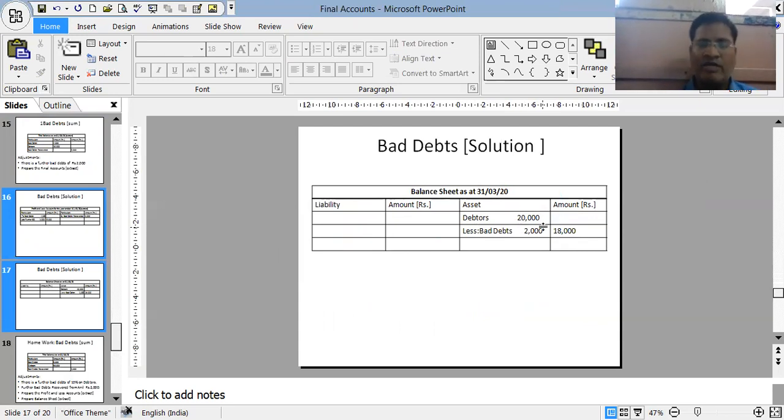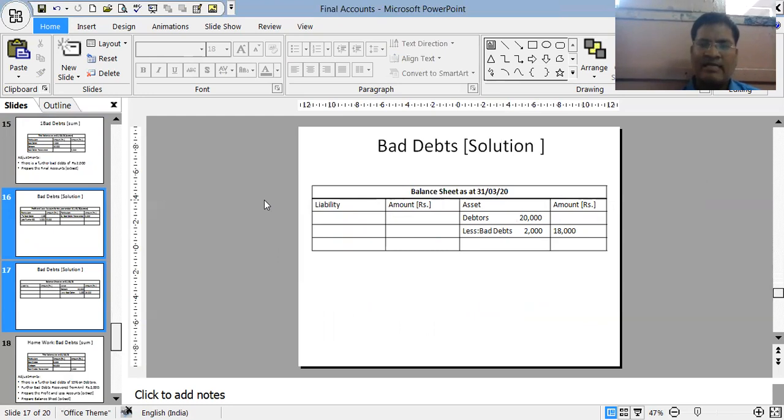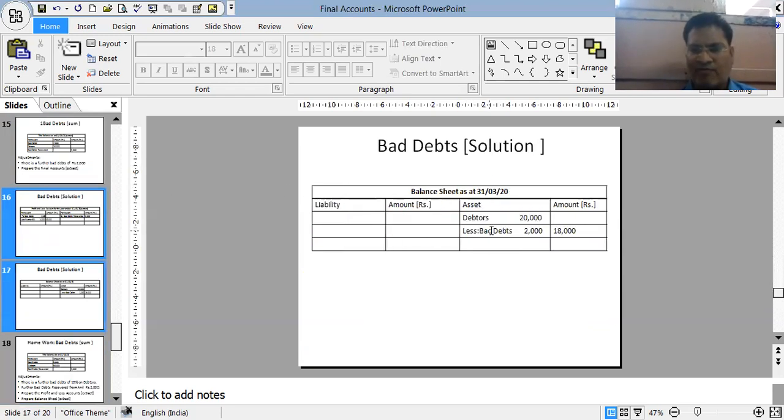Next is the debtors value. The debtors value is 20,000, less bad debts 2,000, that is 18,000. In the balance sheet, on the asset side, we have 18,000. So in the balance sheet we are deducting only that further bad debt, because that is only given in the adjustment.